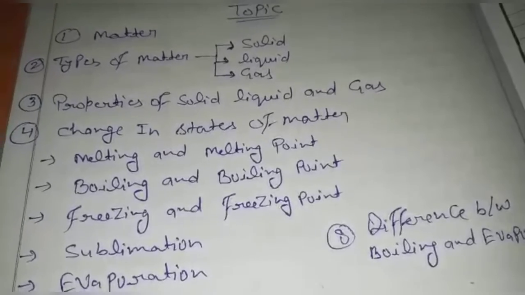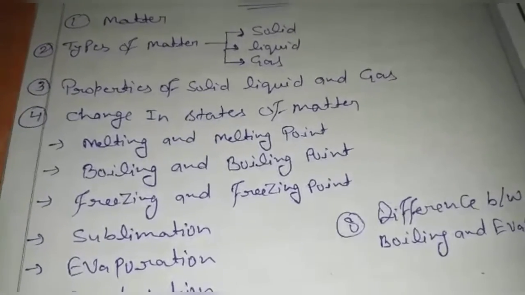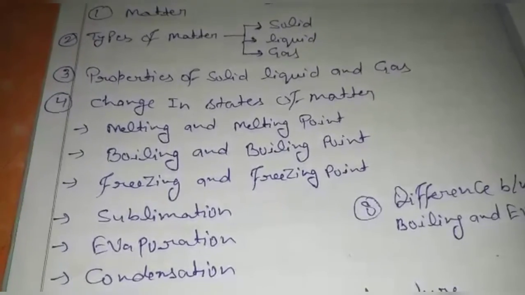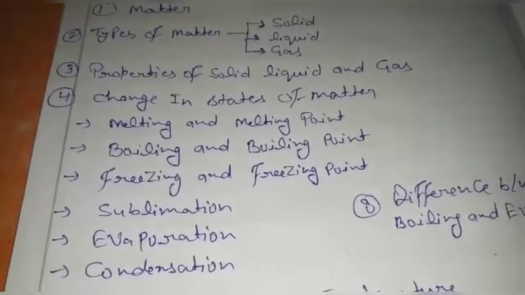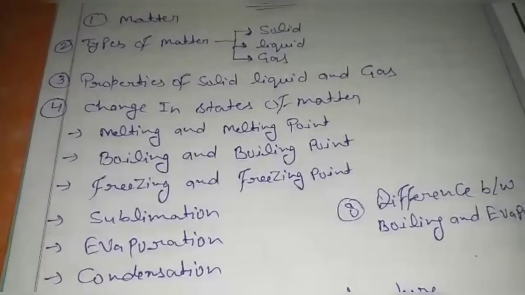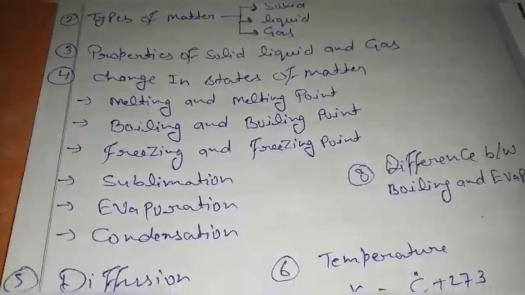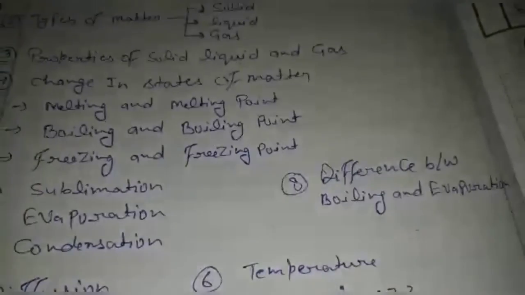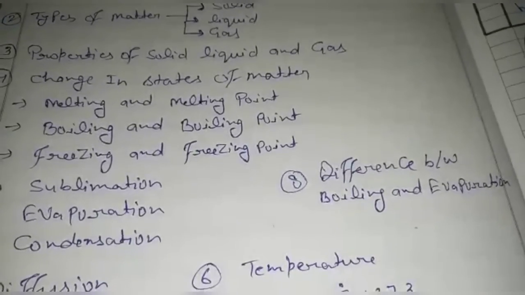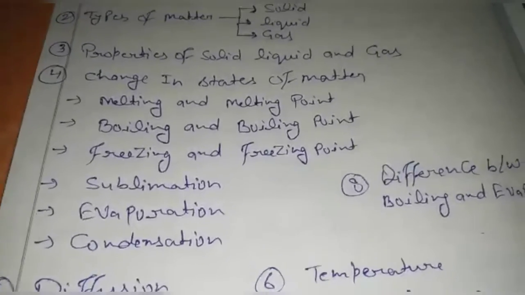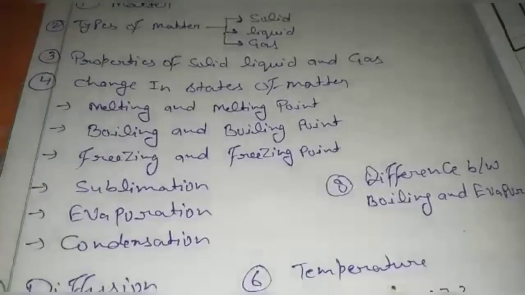And fourth is some definitions such as melting and melting point, boiling and boiling point, freezing and freezing point, sublimation, evaporation, condensation, and the difference between boiling and evaporation. These are the definitions you have to learn.